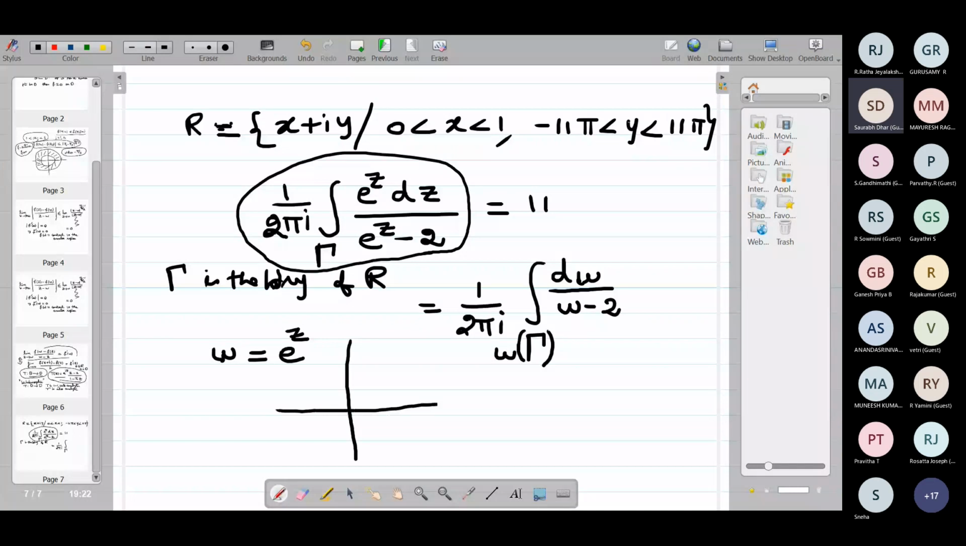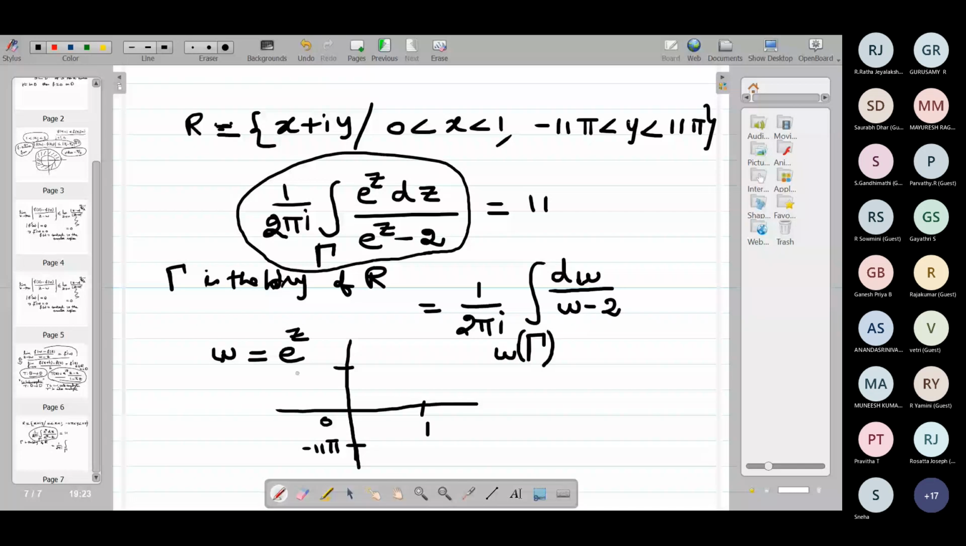See, 0 less than x less than 1. So 0 to 1, so minus 11 pi to plus 11 pi. So minus 11 pi will be somewhere here, so plus 11 pi will be somewhere here. So this is our boundary gamma.